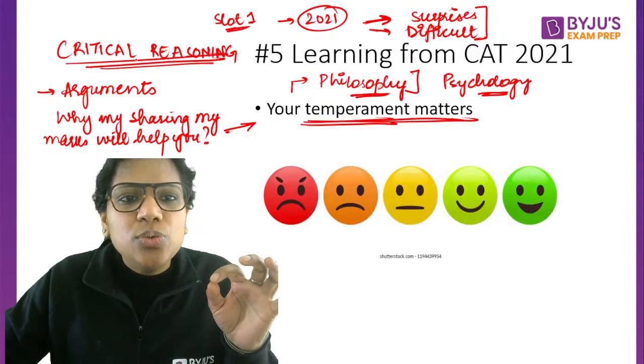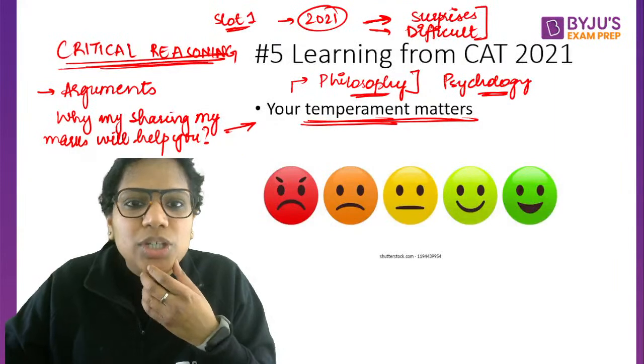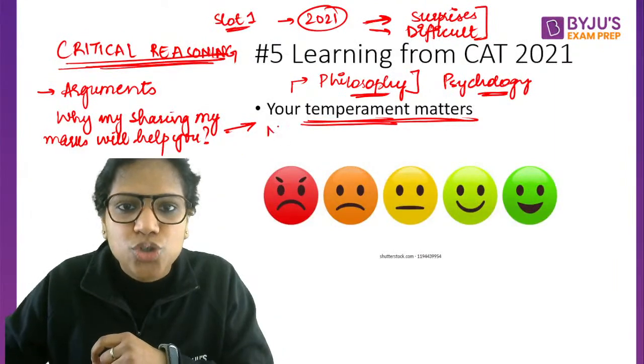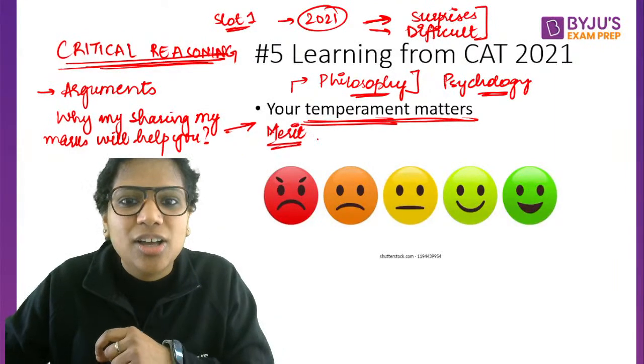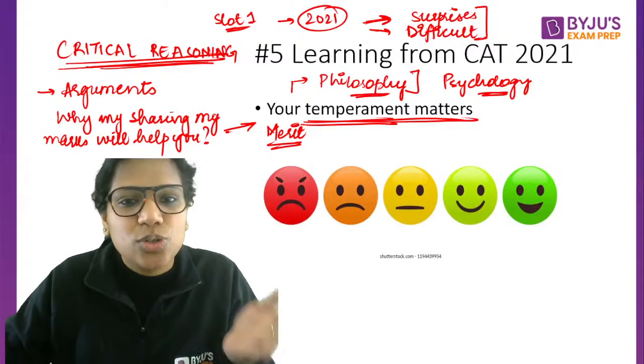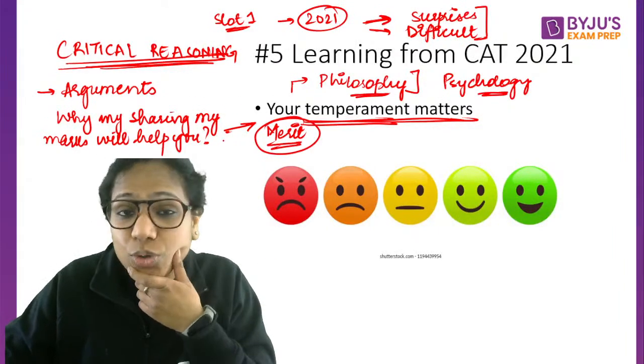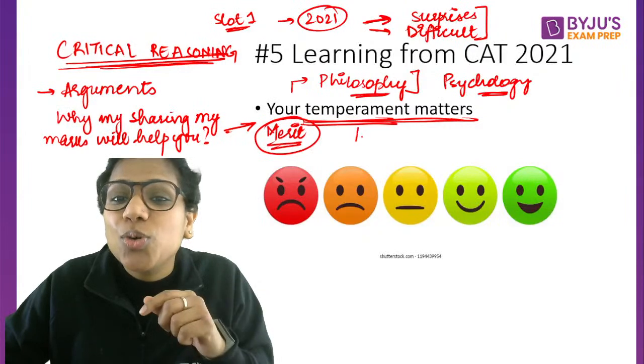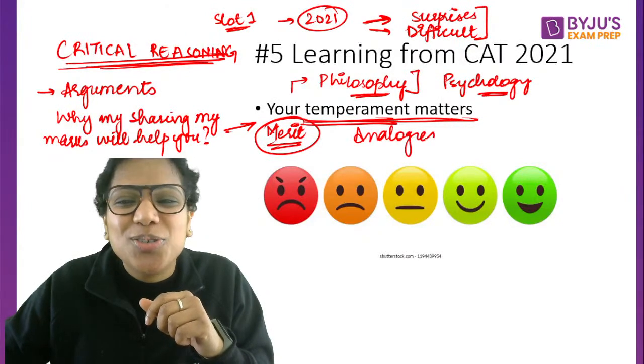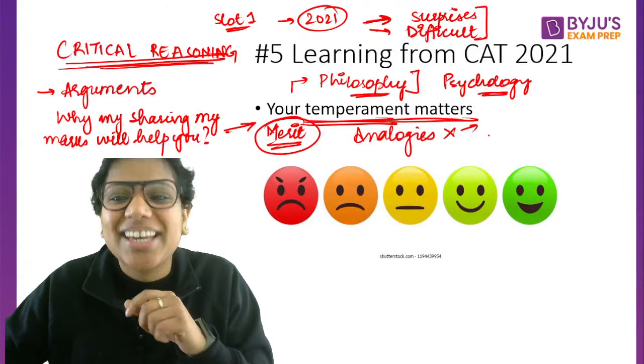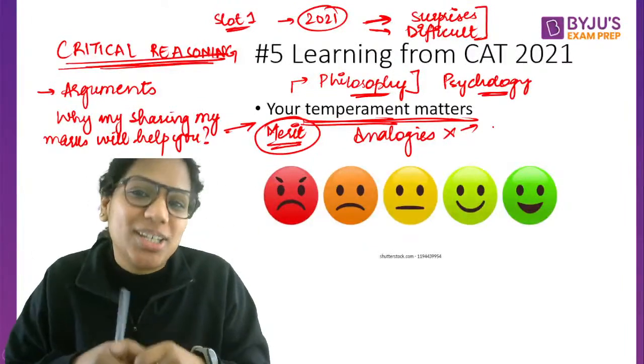So when we study critical reasoning, we realize that the answer to this should be a merit of it. If you want to say that okay, this is how I will help you, you should share a merit of it. We should not go for analogies, we should not go for comparisons. Okay, that is a weak way of arguing.